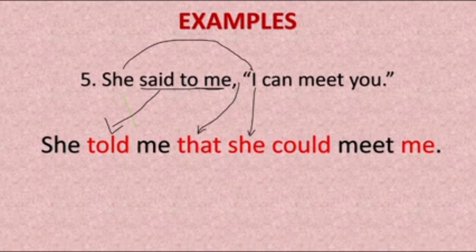So here I reflects she, and so here subject is she and she is can meet you, it said. So then can changed into could, and there is no change in the meet, and then you changed into me because she said to me. So here this you reflects this me. So the answer for this is she told me that she could meet me.